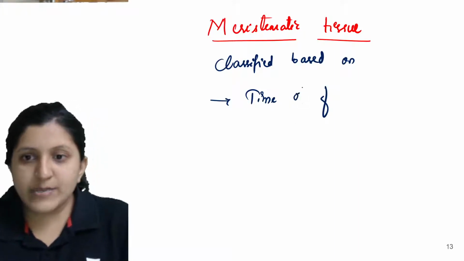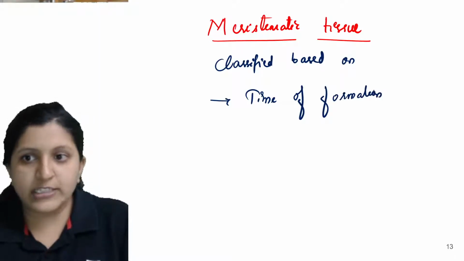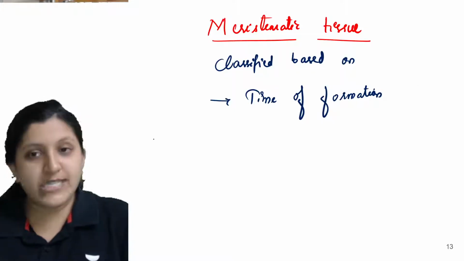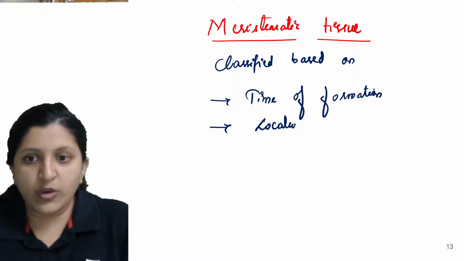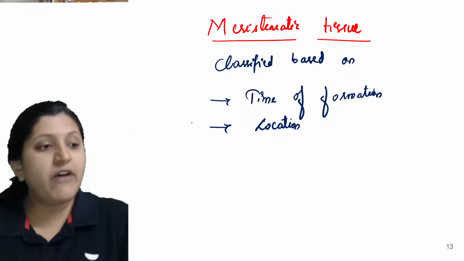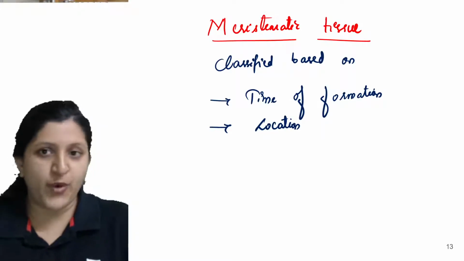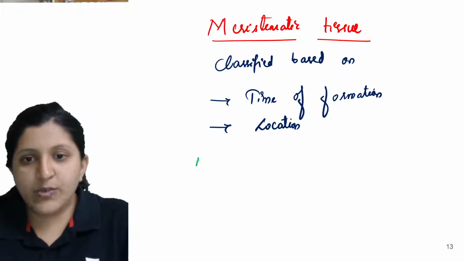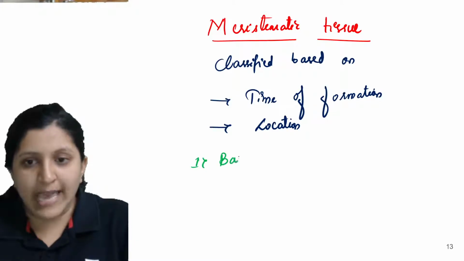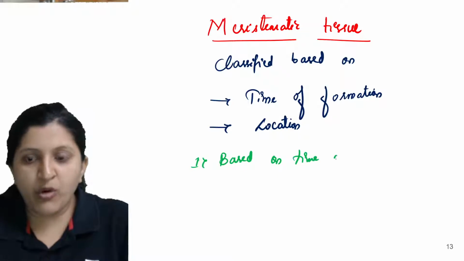Yeah, so this is based on time of formation. We are classifying a meristematic tissue. Also, we are classifying a meristematic tissue based on the location. So based on the location also this is classified. Now, based on the time of formation, let's have a look at this, like when it is formed exactly.